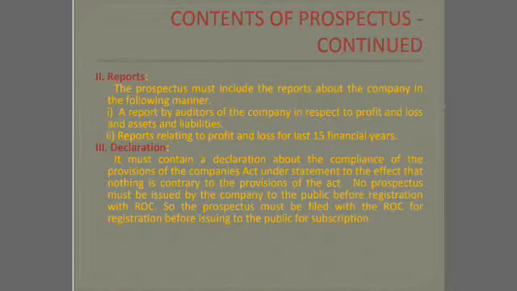The next one is the reports. The prospectus contains two reports. One is a report by the auditor and the second one is a report by the accountant. The auditor gives the report regarding the profit and loss and assets of the company in the past years, and the accountant gives the reports relating to the profit or loss for the last 15 financial years. In this, they want to give the true and fair view of the position of the company.